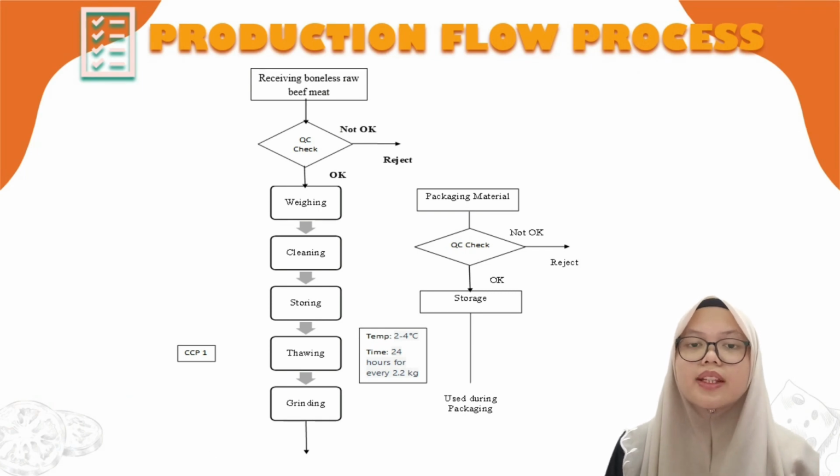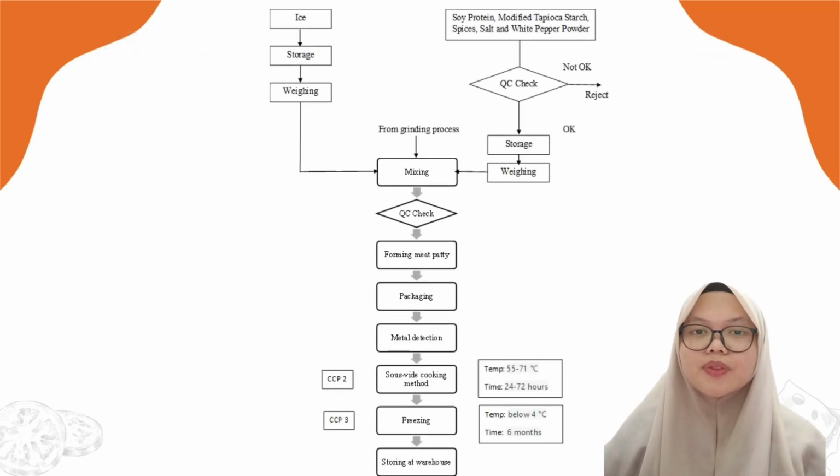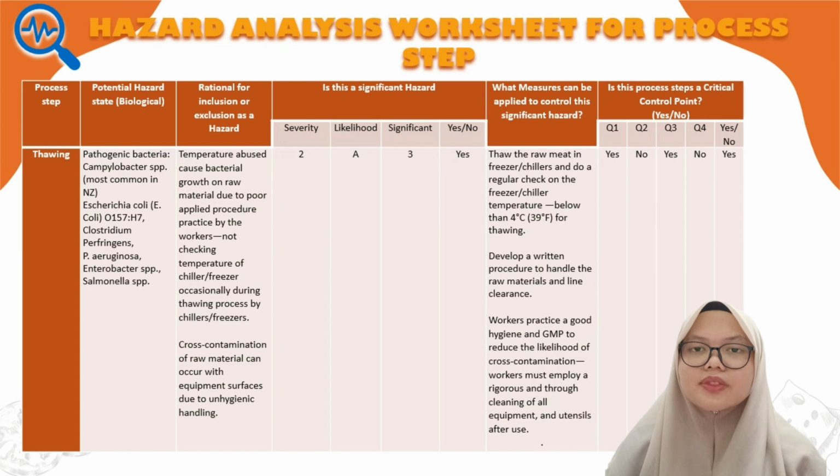Then, we proceed with weighing, cleaning the meat, storing, thawing, which is CCP number 1, and grinding the meat. After the grinding process, we mix with other raw ingredients for formation of the patty. Then we QC check the meat and form the patty. After that, we proceed with packaging and metal detection process. And for pre-cook the meat, we use the sous-vide cooking method. After that, the patty will be frozen and stored at the warehouse. Next, we proceed with the hazard analysis for process steps.